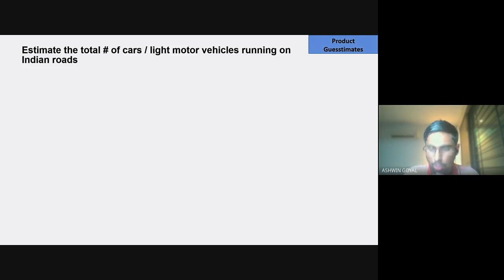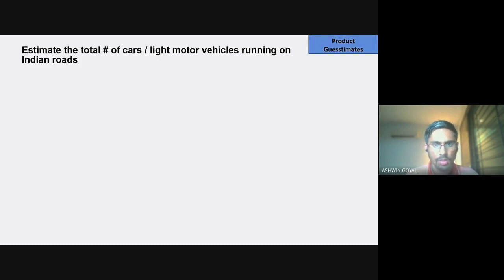Good question. Yes, what exactly does Indian road mean? Are we looking at only national highways or even the village roads? To answer this question, we are just looking at the highways, which includes the national highways also. We are not looking at the village roads or anything of that sort. So, let's move to clarifying pointers now.